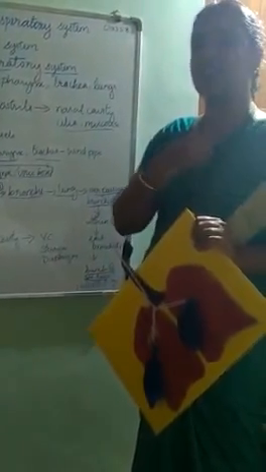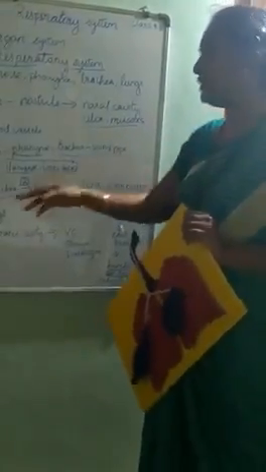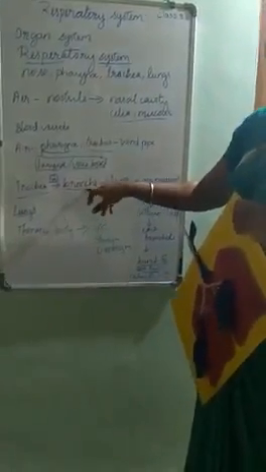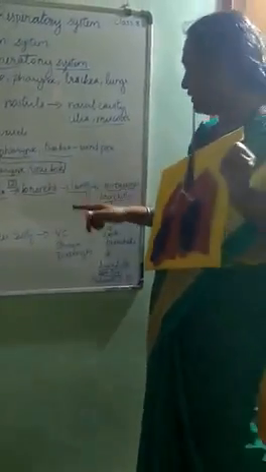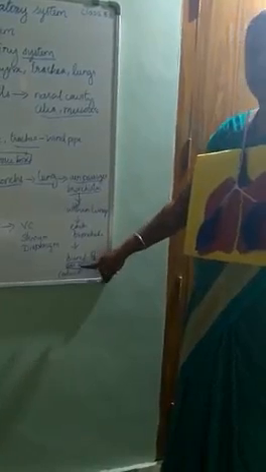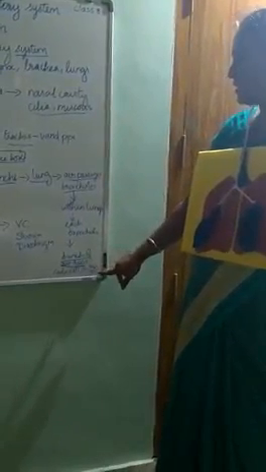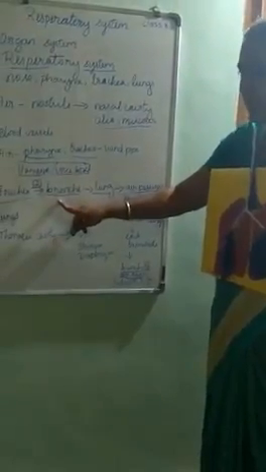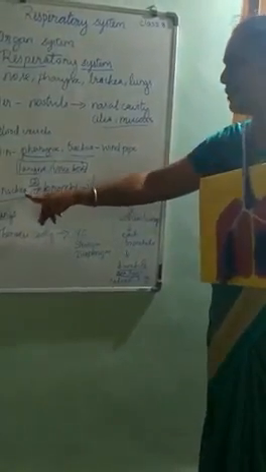So we learn about what is a trachea. Trachea is nothing but an elastic tube extending downward along the neck and partly into the chest cavity. This tracheal tube, air passage tube, elastic tube, is divided into 2 branches called bronchi, and these 2 branches further divide into air passages called bronchioles. These bronchioles end with a bunch of air sacs called alveoli, where the exchange of gases, carbon dioxide and oxygen, takes place. And we learned what is a bronchi. What is a bronchi? It is nothing but branches which come out of the trachea.